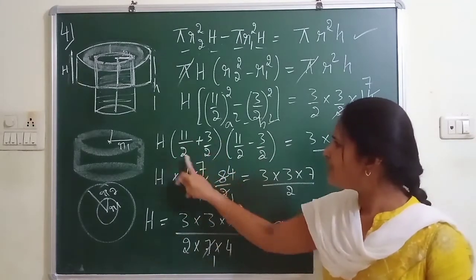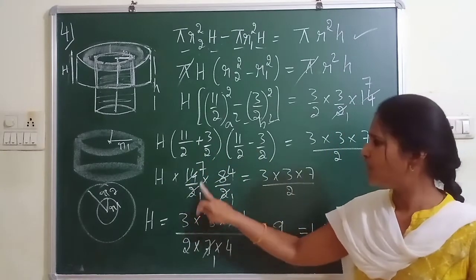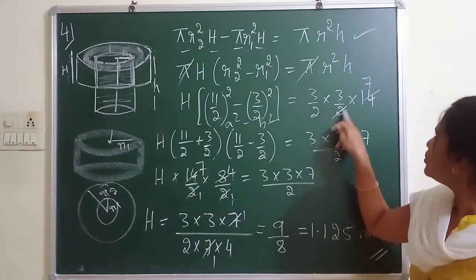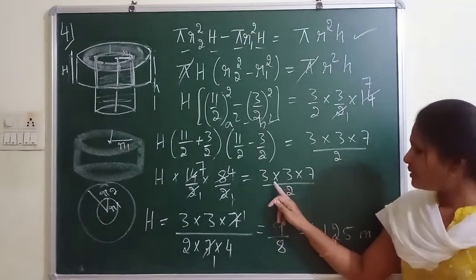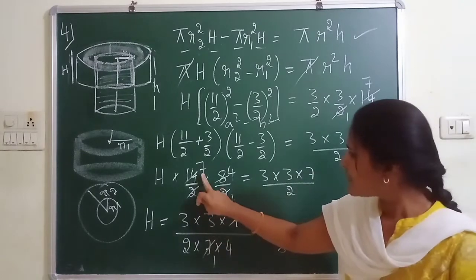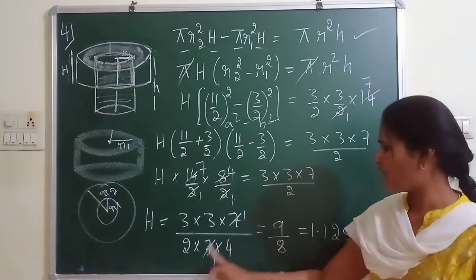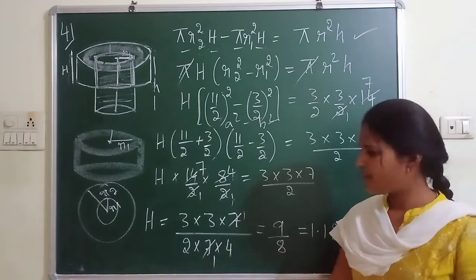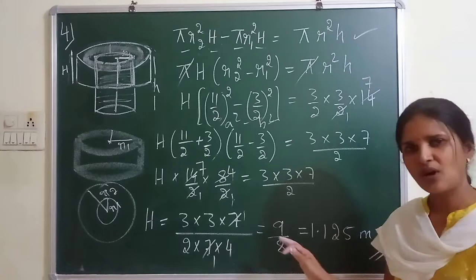So when you take LCM of this bracket, we get 14 by 2. LCM of this, 8 by 2. 2 ones are 2, 2 sevens are 14. 2 ones are 2, 2 fours are 8. And here 2 sevens are 14, you cancel. So what is remaining? 3 into 3 into 7 by 2. So keep 3 into 3 into 7 by 2 as it is. In the next step, bring this 7 into 4 to RHS. So it becomes 3 into 3 into 7 by 2, along with that we get 7 into 4. Cancel 7, 7. What is remaining? 3 3s are 9, 4 2s are 8. So I got a fraction.